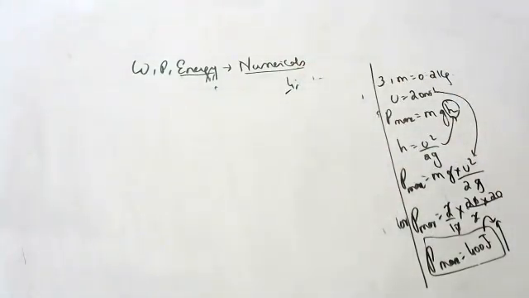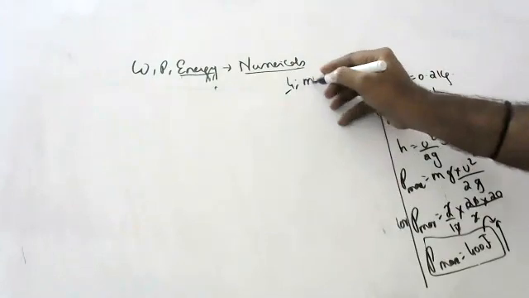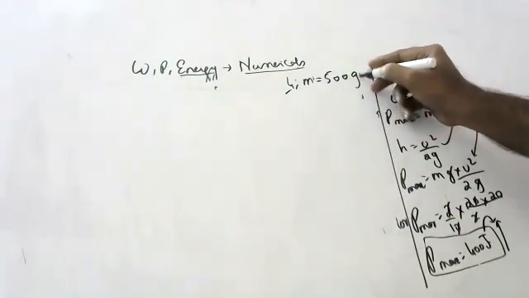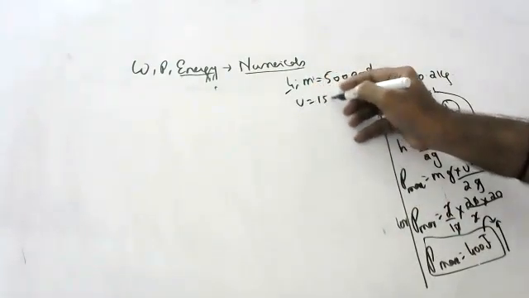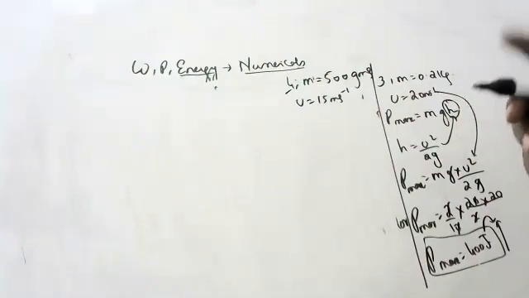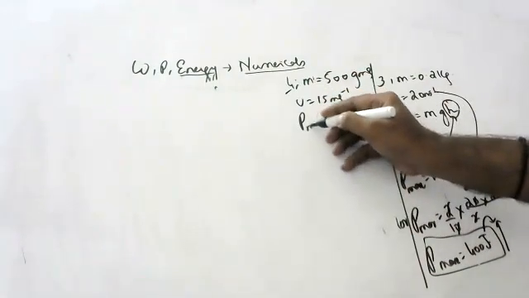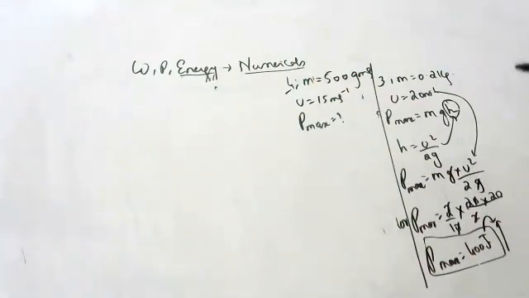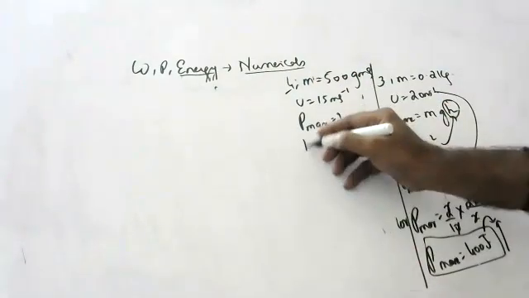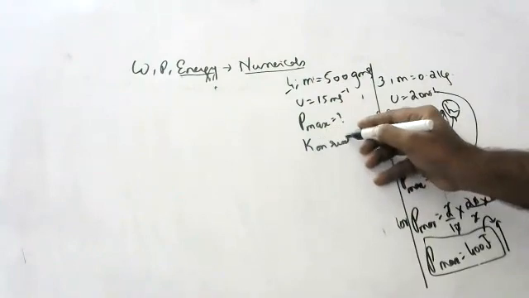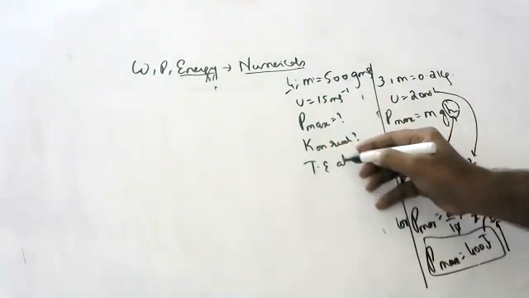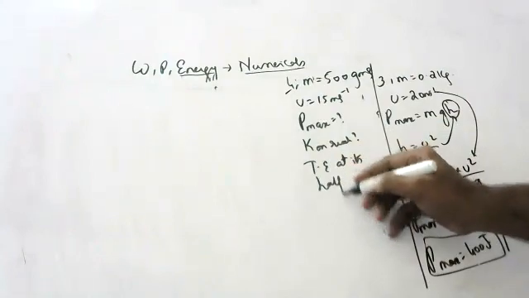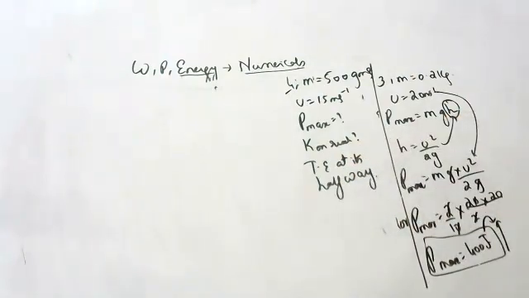Fourth question. A stone of mass 500 grams is thrown vertically up with a velocity of 15 meters per second. First, calculate the potential energy at maximum height. Second, the kinetic energy on reaching the ground. Third, the total energy at its halfway point. Okay, children, sure.